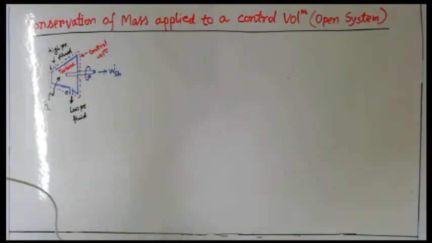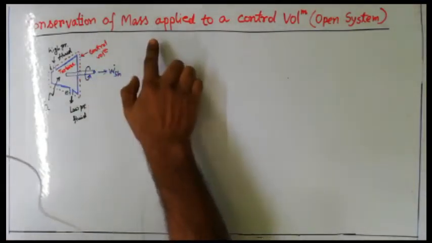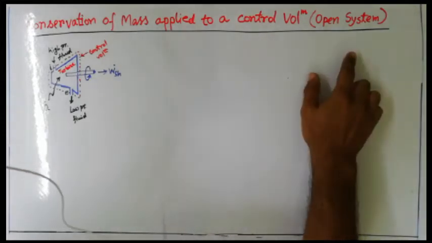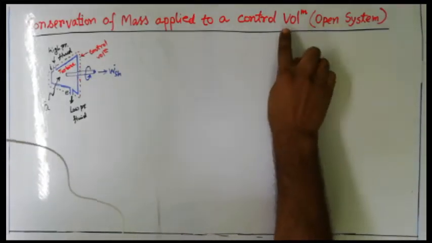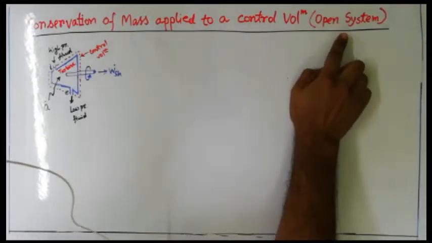Now how the first law of thermodynamics can be applied for an open system, that we are going to see over here. We have to make some changes or modification in the first law of thermodynamics, so that we are going to see in this particular module. So the first lecture is going to discuss conservation of mass applied to a control volume. Whatever control volume we are discussing here, that is the open system.